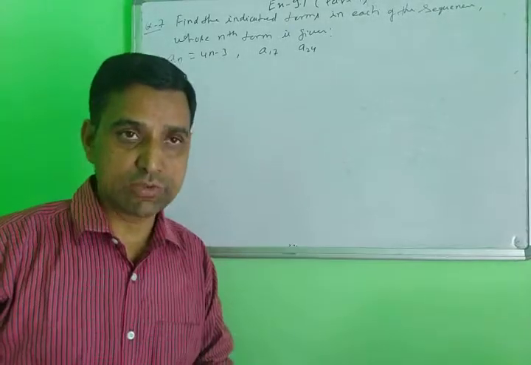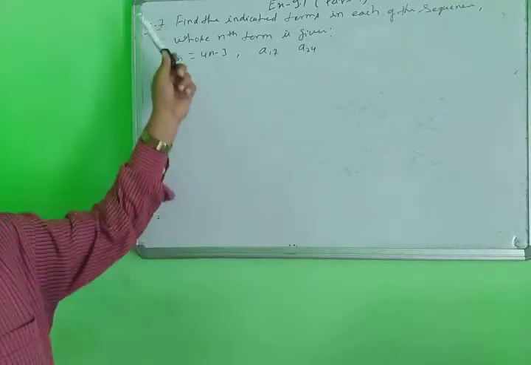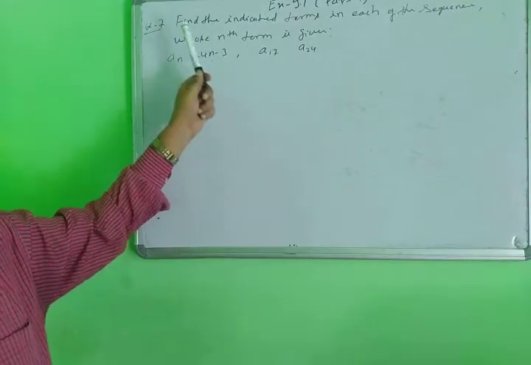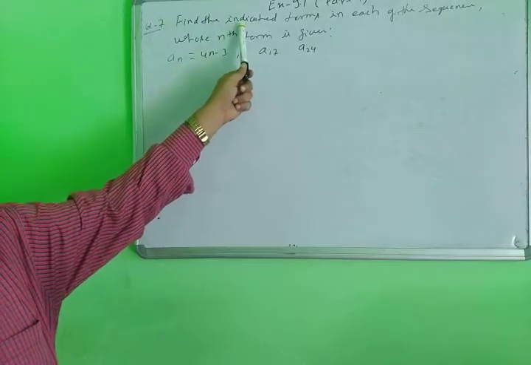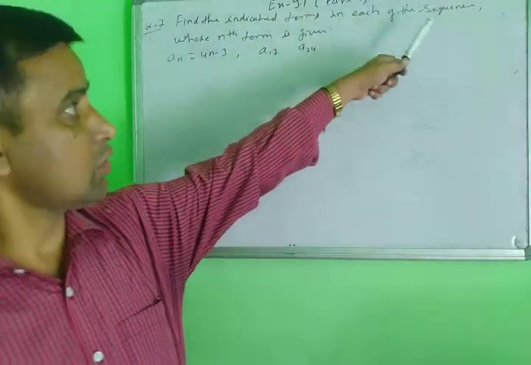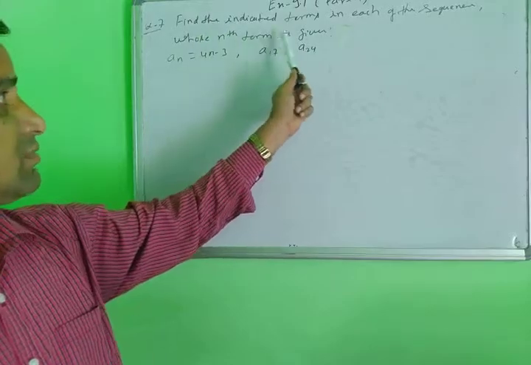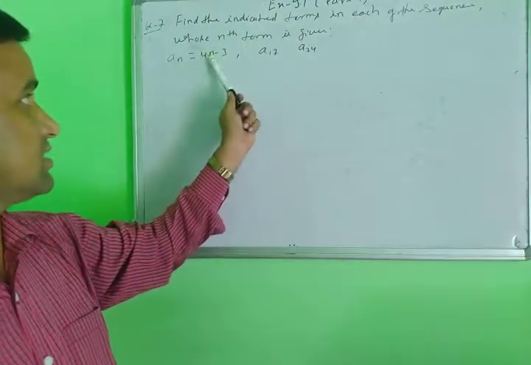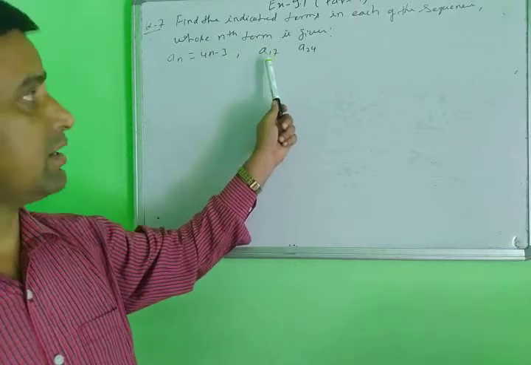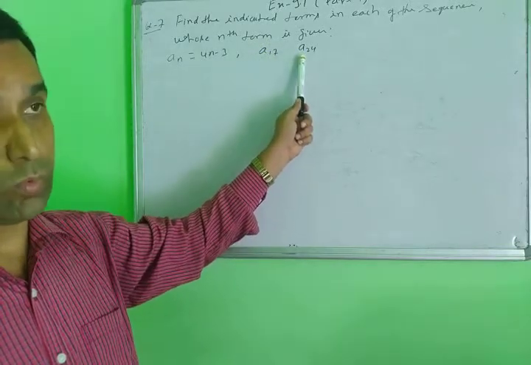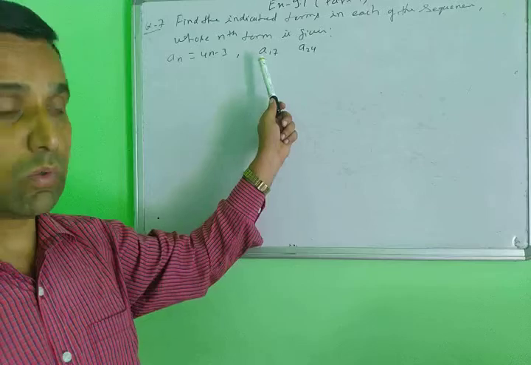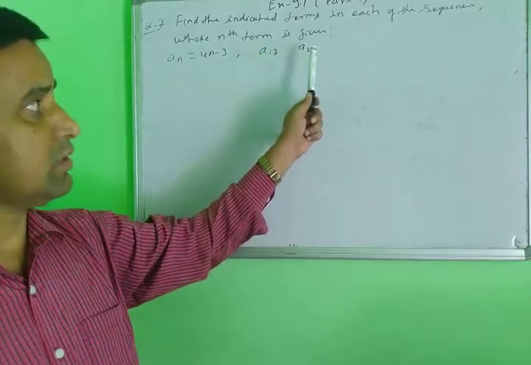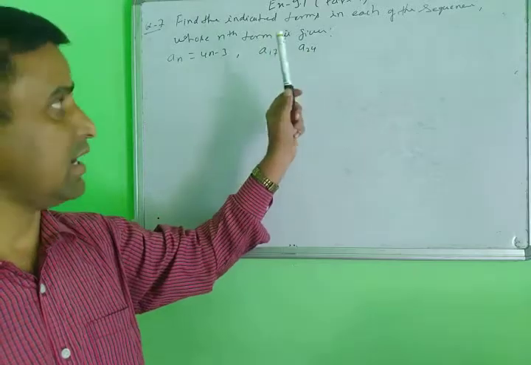Yes, students, next I am taking question number 7. Questions 1 to 6 are the same kind. Question number 7 is a different kind. Find the indicated terms in each of the sequences whose nth term is given. Here the sequence is given. The indicated terms here are a17 and a24. That means you will find only the given terms, the 17th term and the 24th term, not other terms.